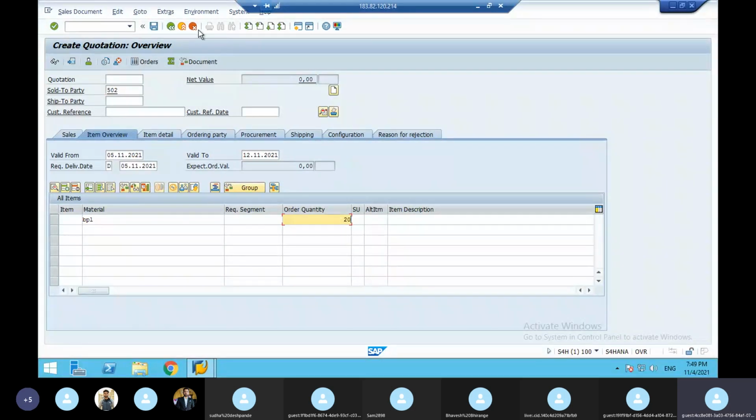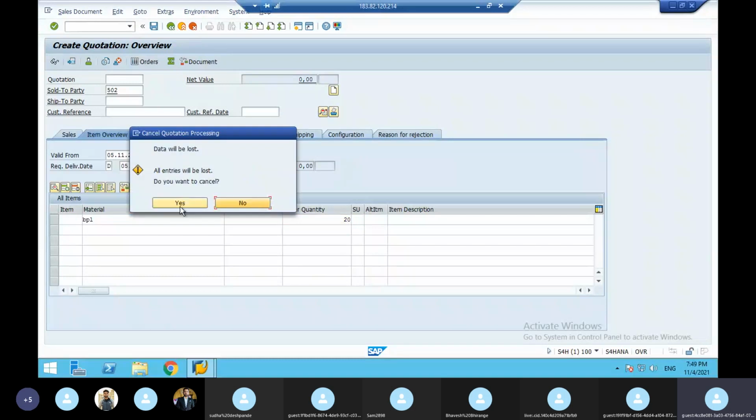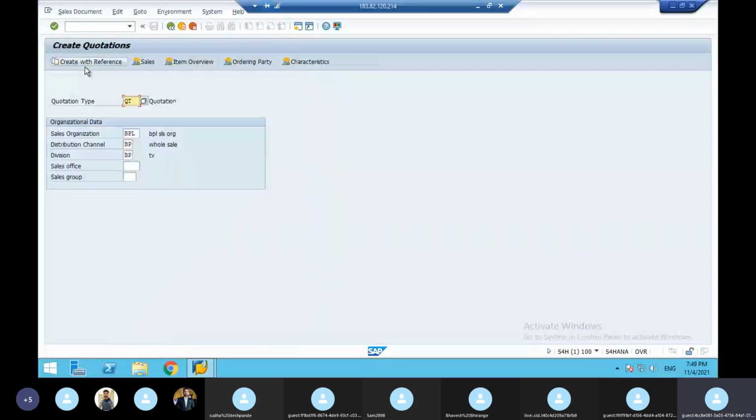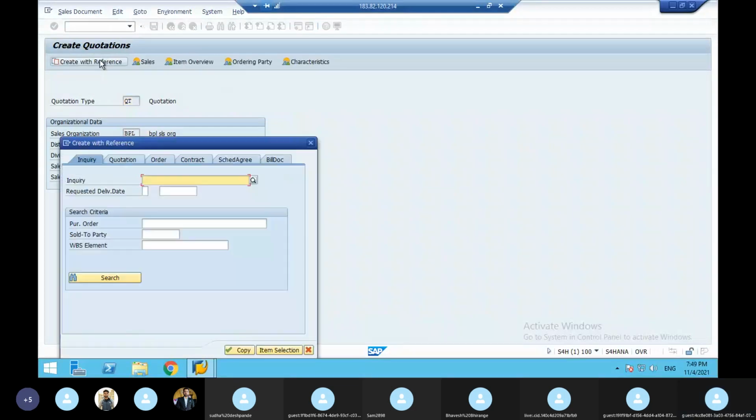Otherwise, what people will do is they won't do all those things. Simply, they will create a quotation with reference to the inquiry. What is the inquiry number?